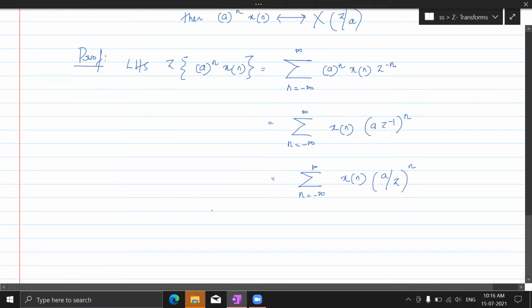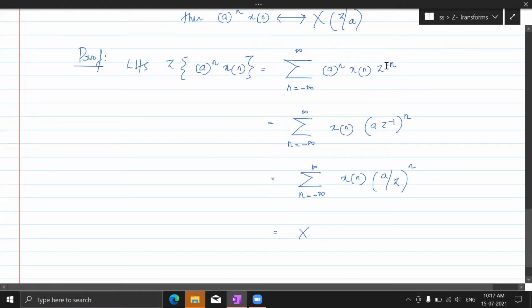Okay, so this can be written as x of, is it a by z or z by a? A by z, is it? Or it's a inverse. Okay, z to the minus is here, right?